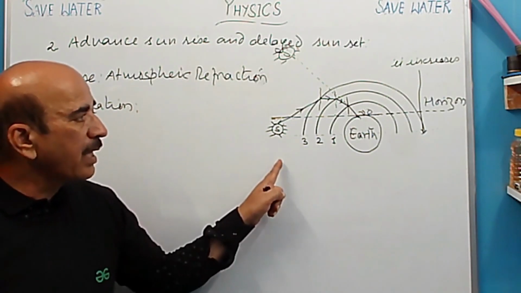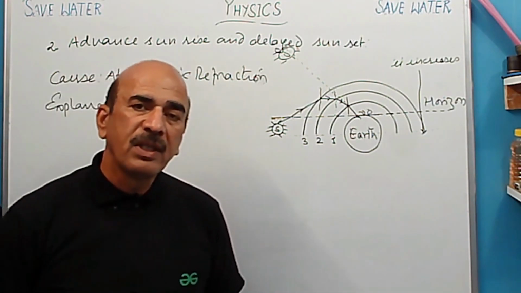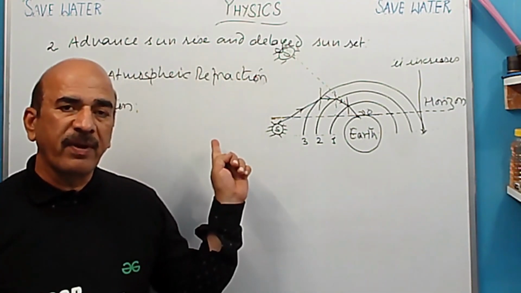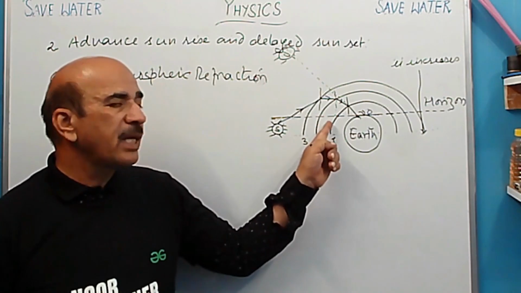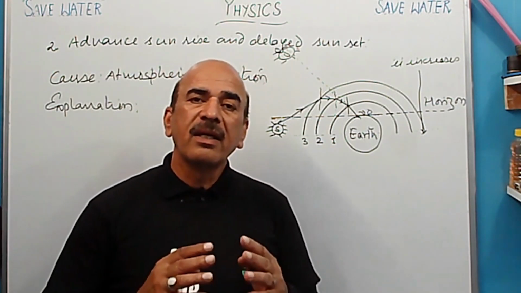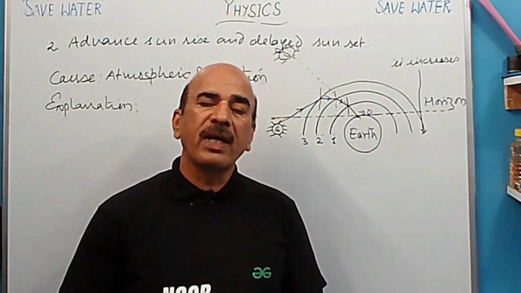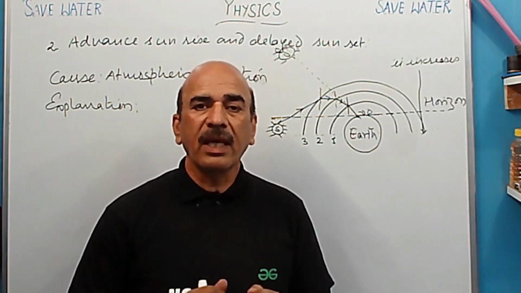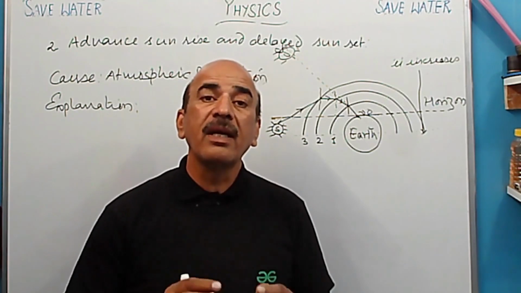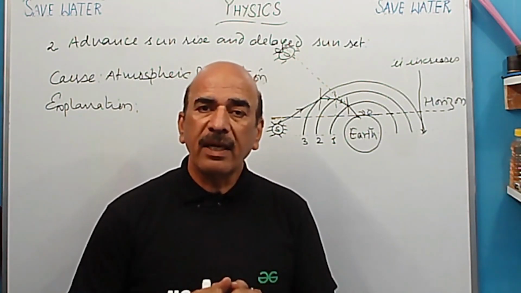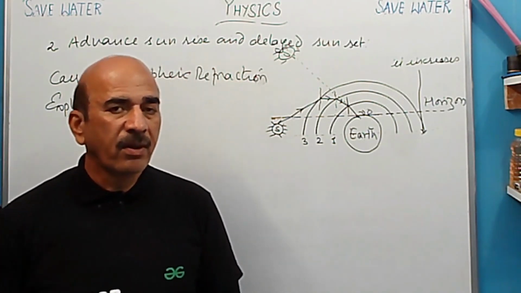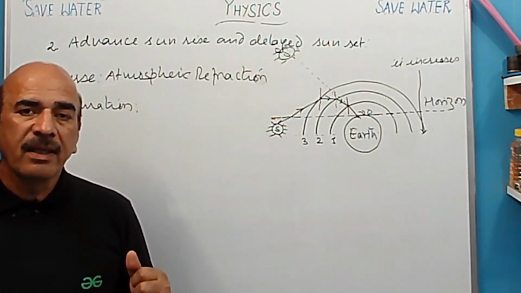So same thing happens in the evening also. Sun has set, but even then it is visible to us because of the atmospheric refraction which is taking place because of the different layers of air having different refractive indices. ठीक है? Each layer has different optical density. Because of that, refraction of light is taking place. Okay. Now after that, next topic.